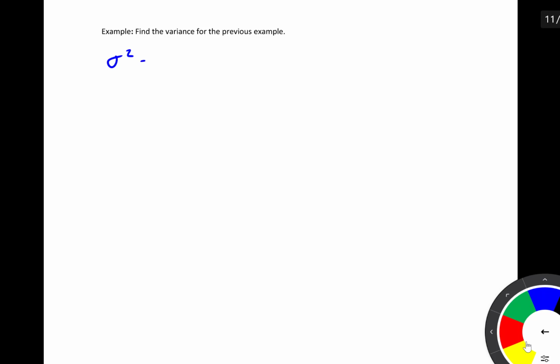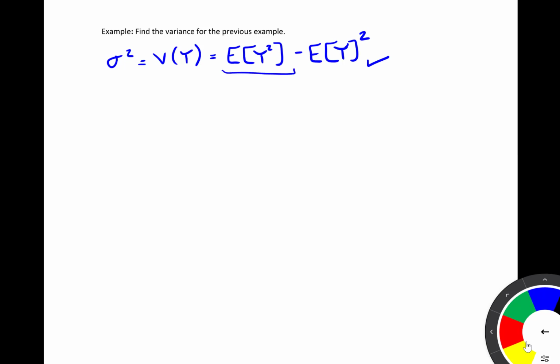So here our variance is equal to the expected value of y squared minus the expected value of y, squared. Notice we already found this piece, so the only other piece we need is this one. So here, the expected value of y squared, using our definition of expected value that we had earlier, we can take the integral from -1 to 1.